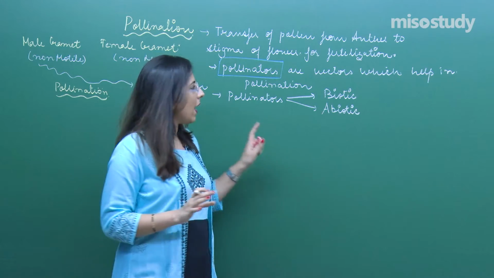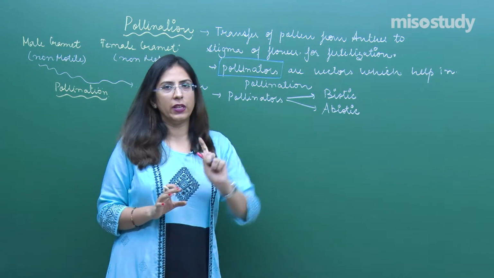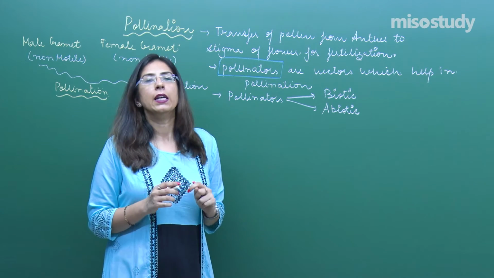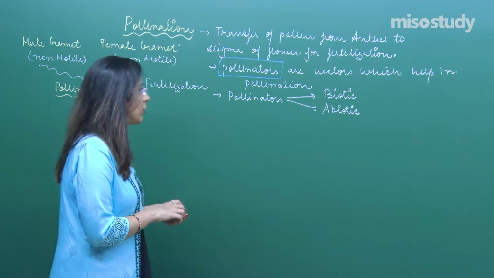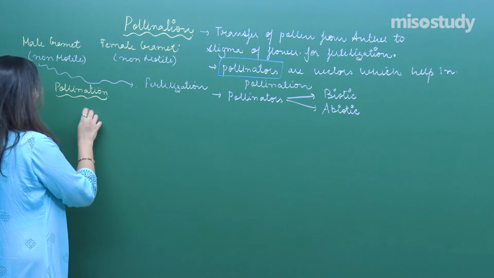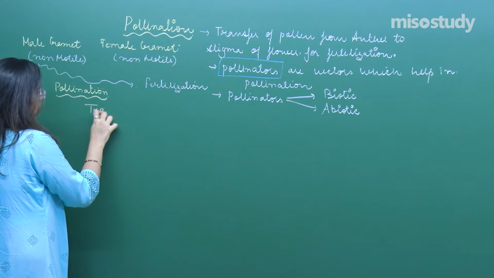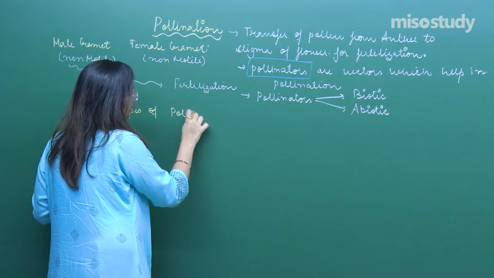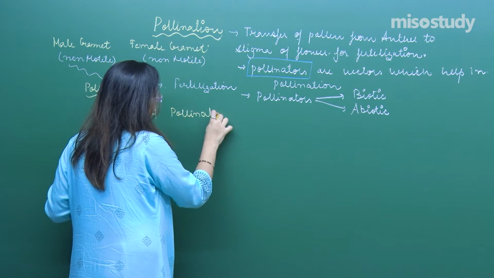Now I have to discuss the types of pollinators, but before that I would like to make you understand the different types of pollination.